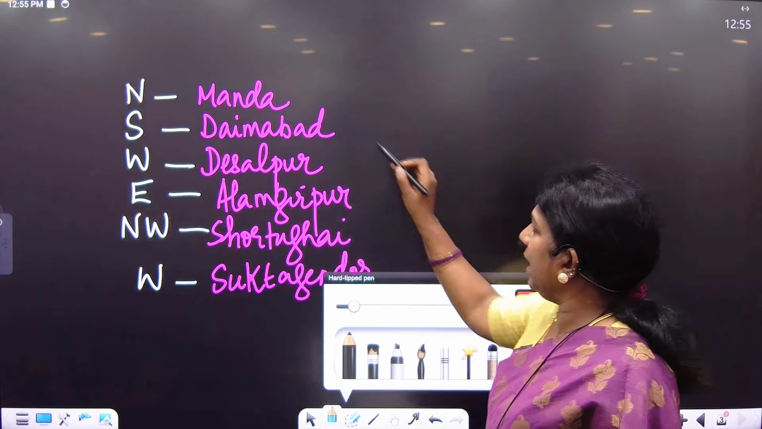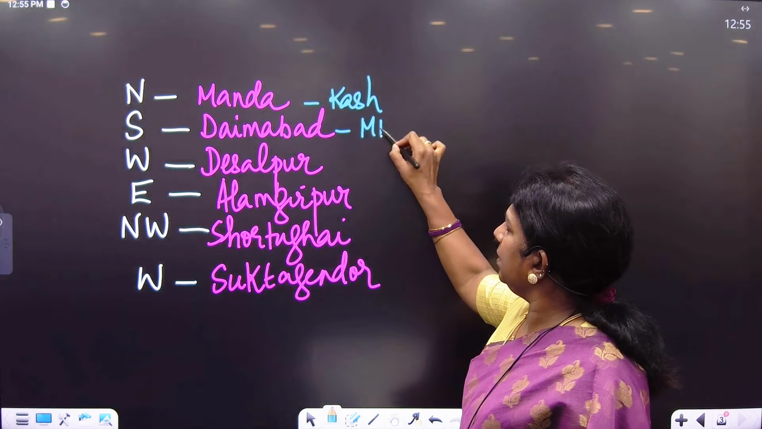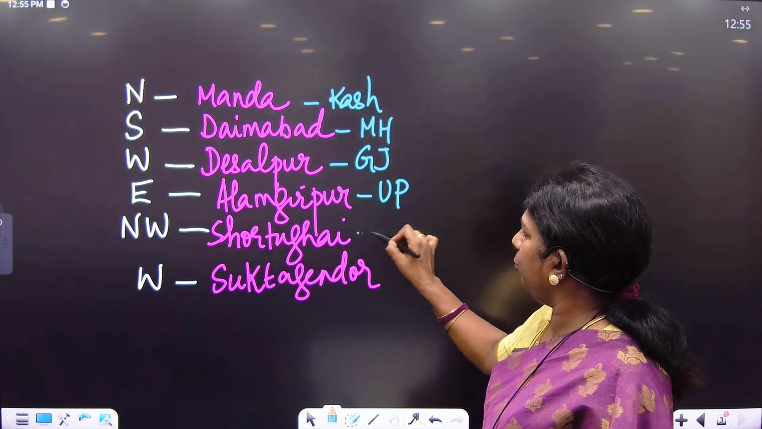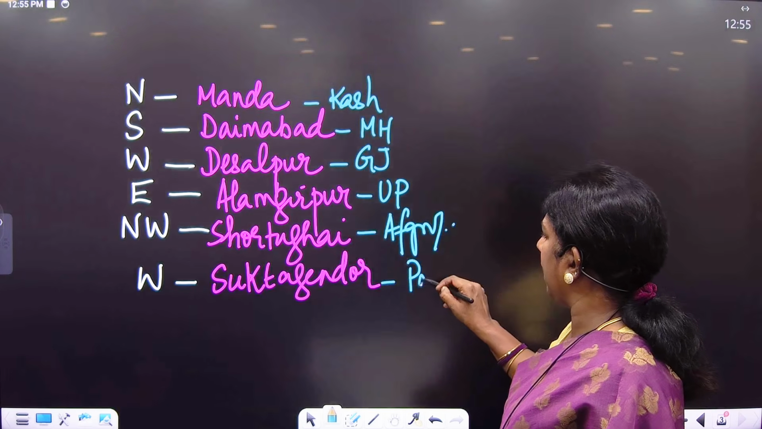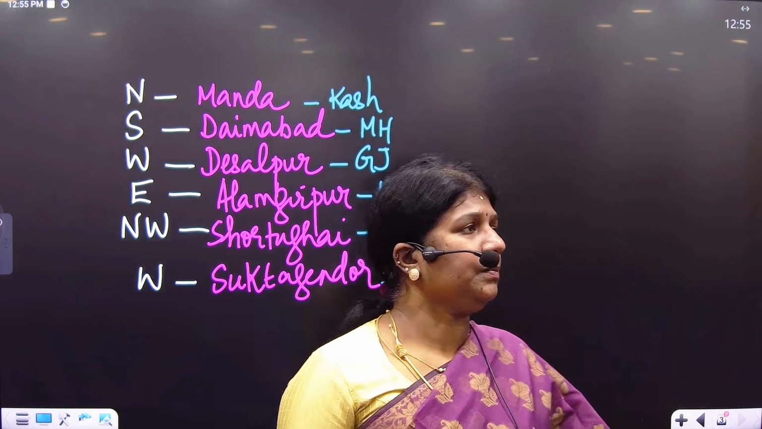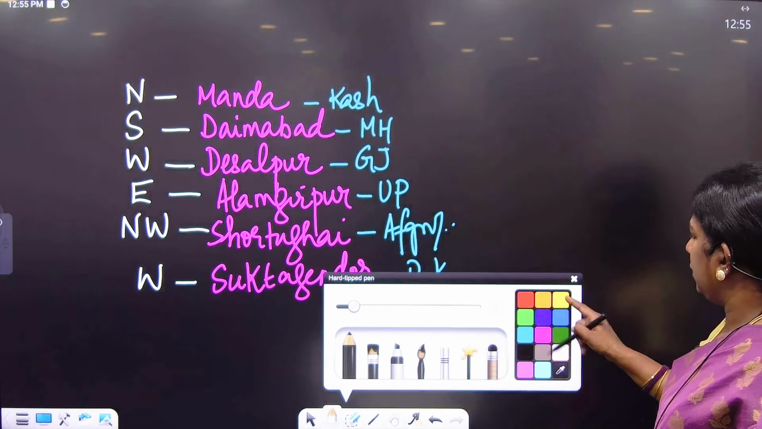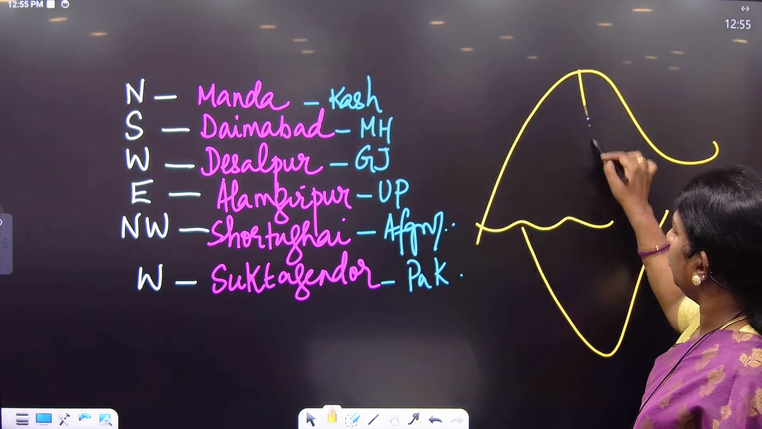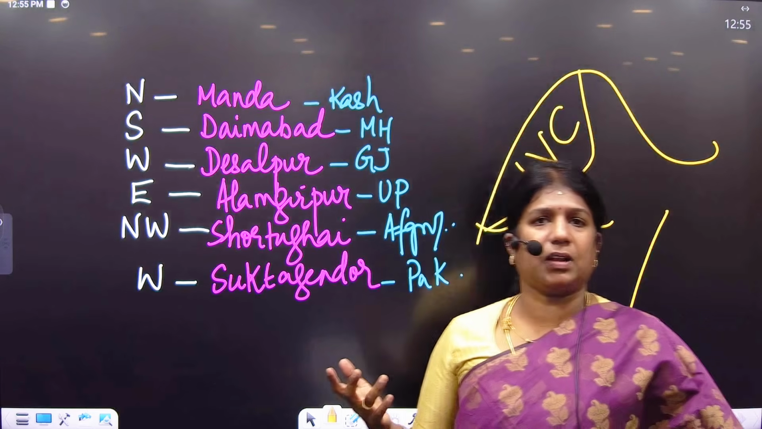So where are they located? Manda in Kashmir, Daimabad in Maharashtra, Desalpur in Gujarat, Alamgirpur in UP, Shortugoi in Afghanistan, and Sutkagen-Dor in Pakistan. So these are the regions, the extent of IVC. So once the Indus Valley extent was found, if you look at the Indian subcontinent, the Indus Valley civilization was thriving here.